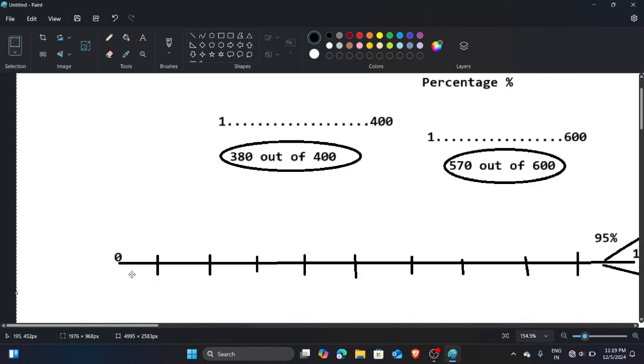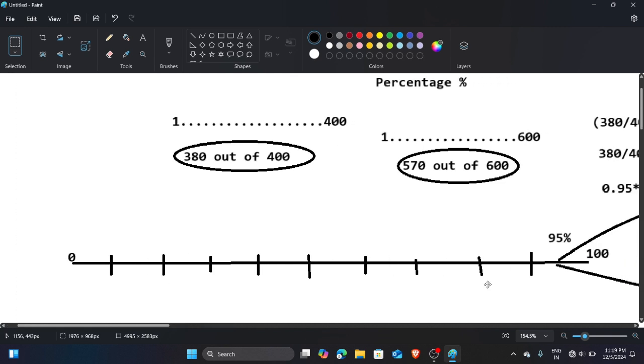Suppose this is a scale from 1 to 100. You can take 1 to 200, 1 to 300, no matter, but generally we use 100 only. We can use 200, 300, or 400, but generally we use 100, so I take the 100 scale. The scale is from 0 to 100, and 100% is generally the maximum criteria.